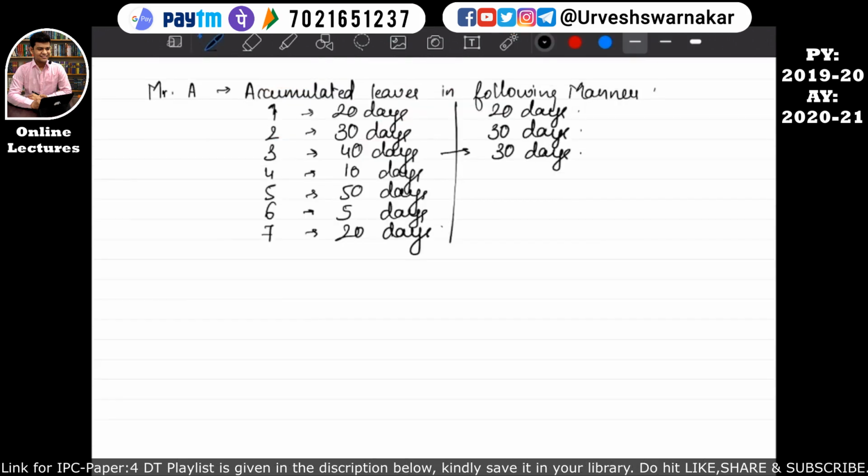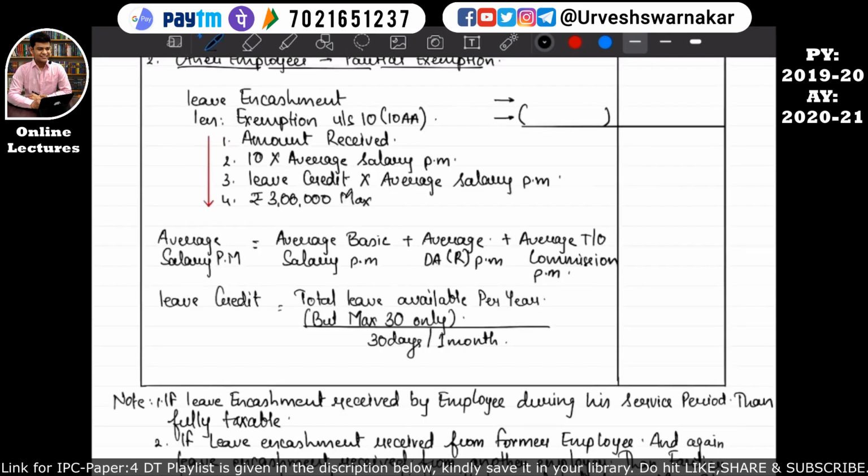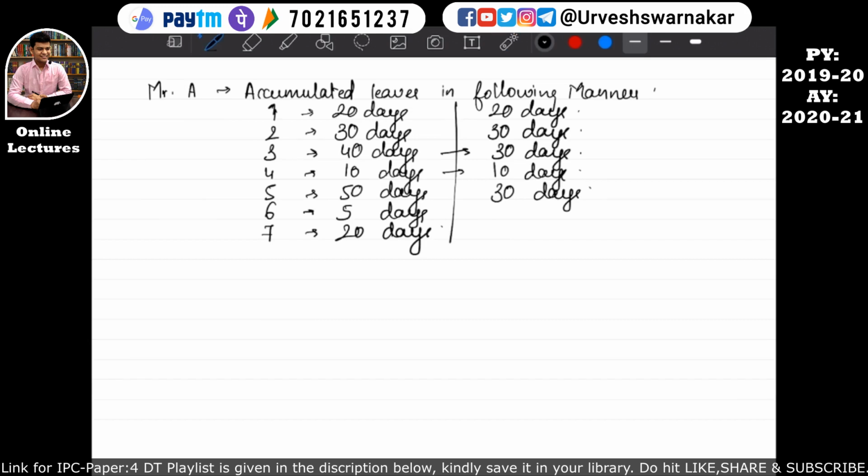Okay, similarly in the 4th year all 10 days of leave can be taken, but in the 5th year a maximum of 30 days of leave can be taken in order to calculate this leave credit. I hope this is quite clear to you all. I hope you all are understanding it now.